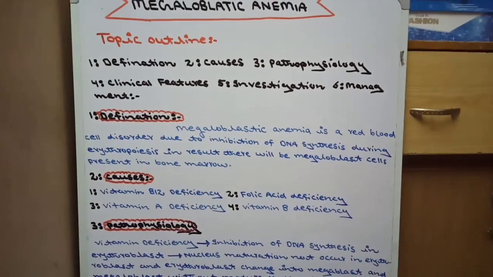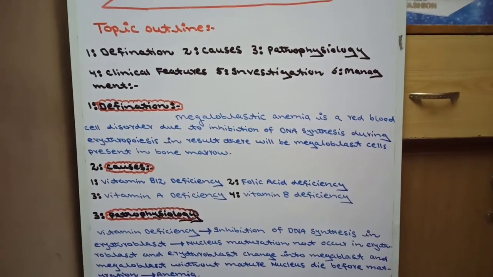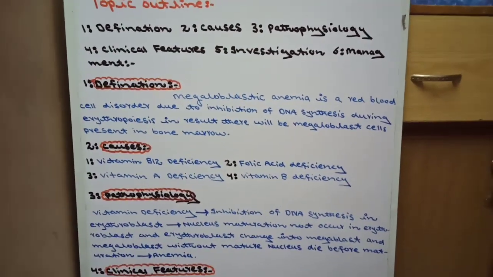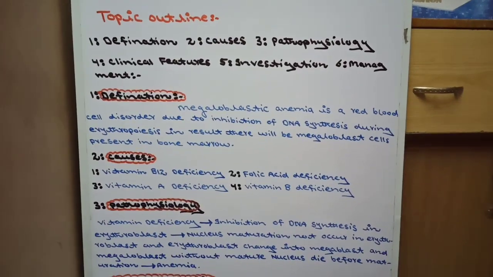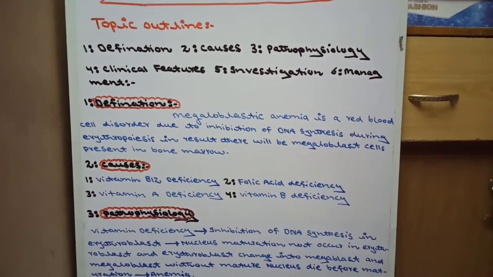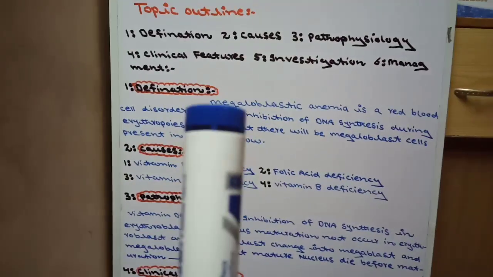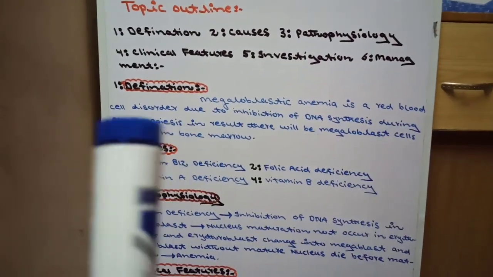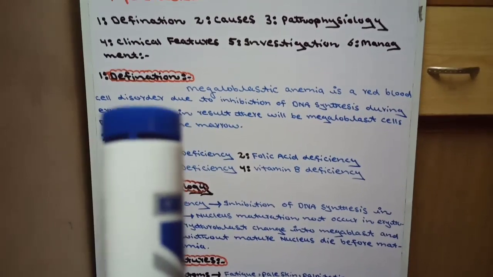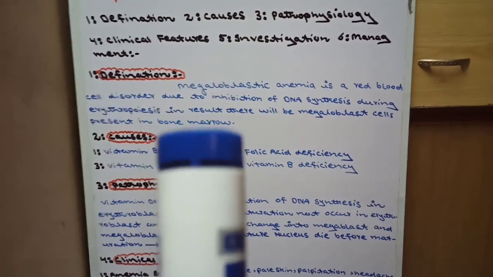Basically, in definition, megaloblastic anemia is a red blood cell disorder in which DNA synthesis is inhibited during erythropoiesis, and as a result large cells are produced which die before maturation, and these cells will be present in the bone marrow. This is a simple definition. Megaloblastic anemia is a red blood cell disorder due to inhibition of DNA synthesis during erythropoiesis. As a result, there will be megaloblast cells present in the bone marrow.